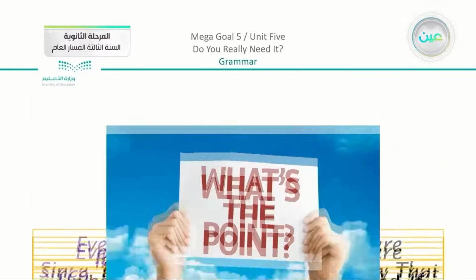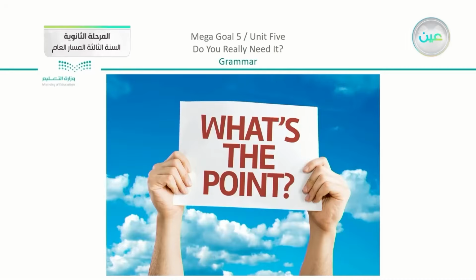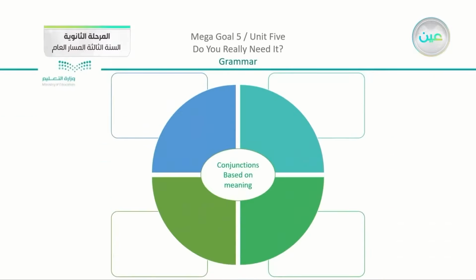Now what's the point? I want to see why do I divide them into 4 parts. I do know that they are all conjunctions. They are all used in adverb clauses, but what is the point of using them? Now we're going to start seeing them one by one using this graph here. Now in the middle of the graph, you can see conjunctions based on meaning.